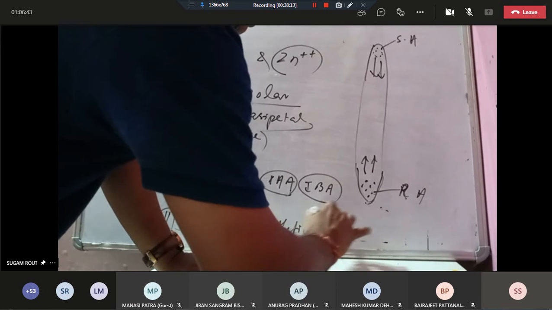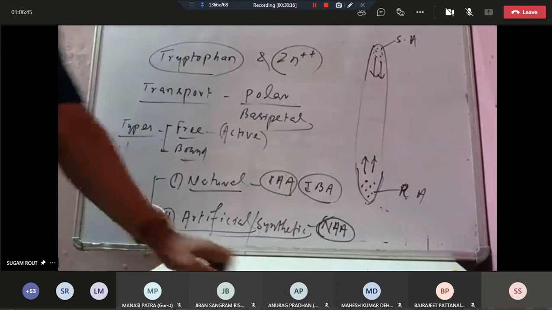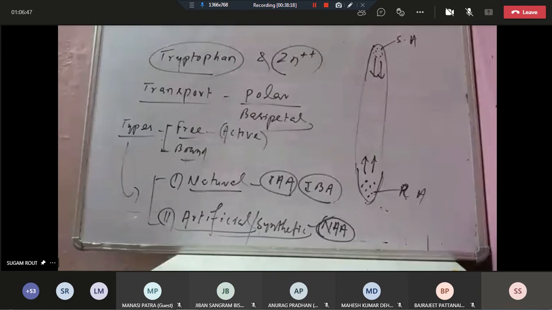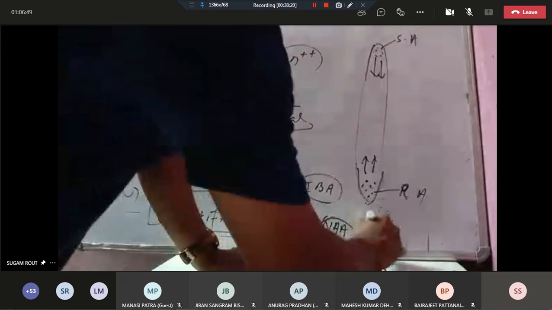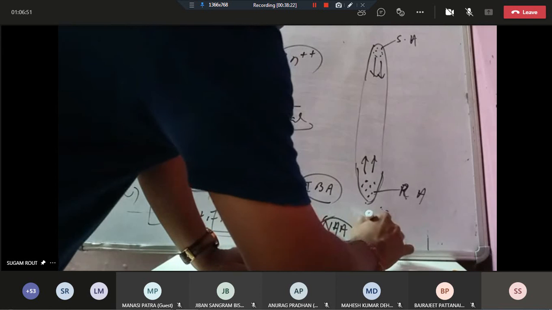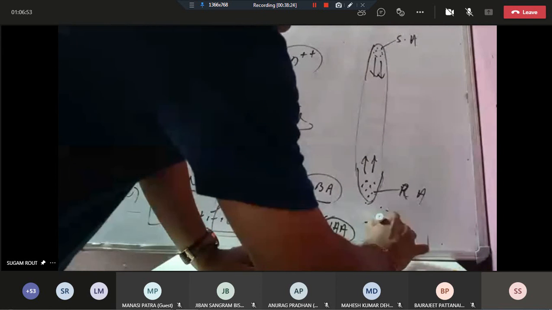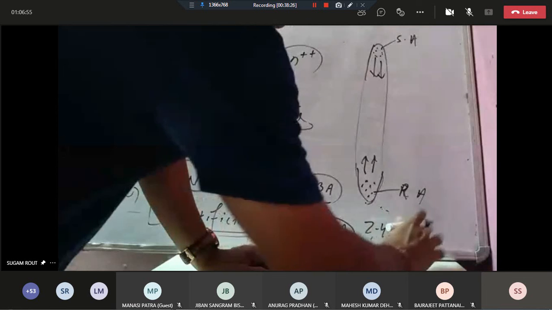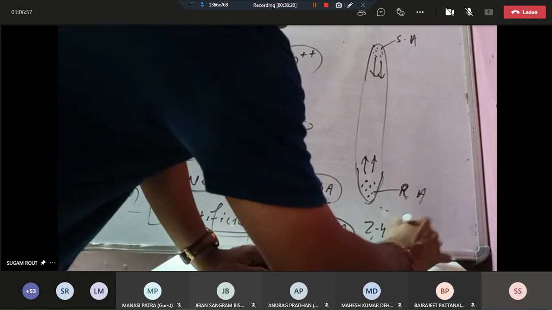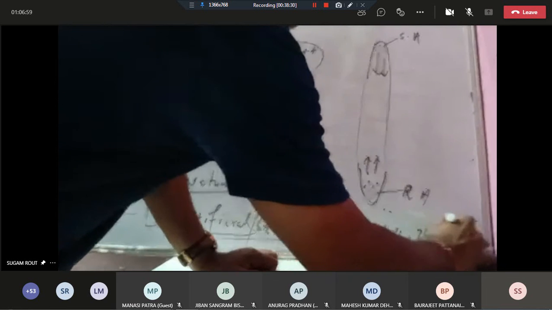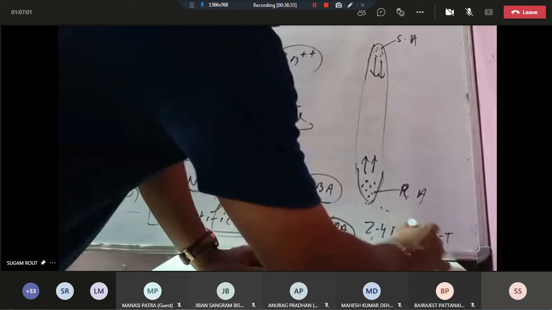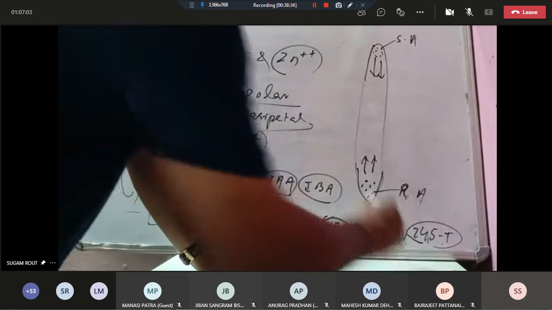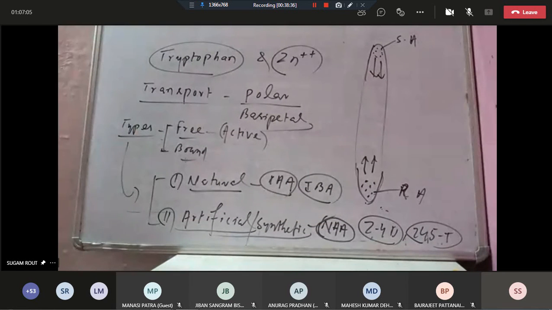Naphthalene acetic acid, it is man-made. Then 2,4-D and 2,4,5-T. So these are the artificial or synthetic auxins.